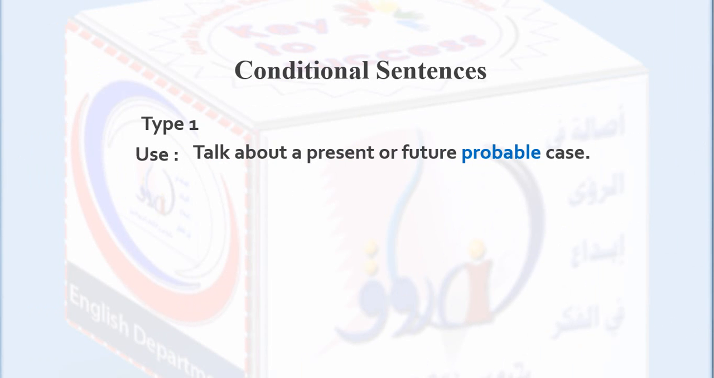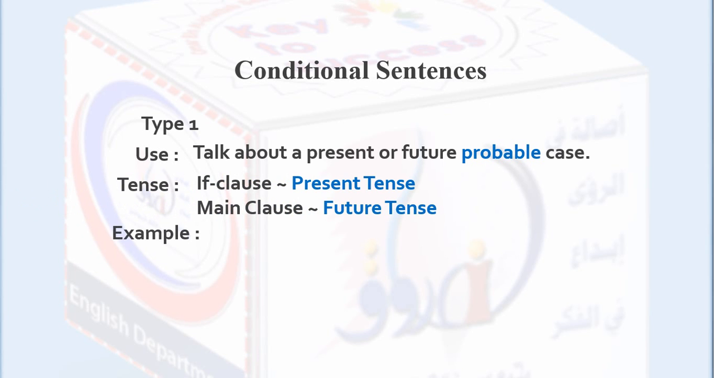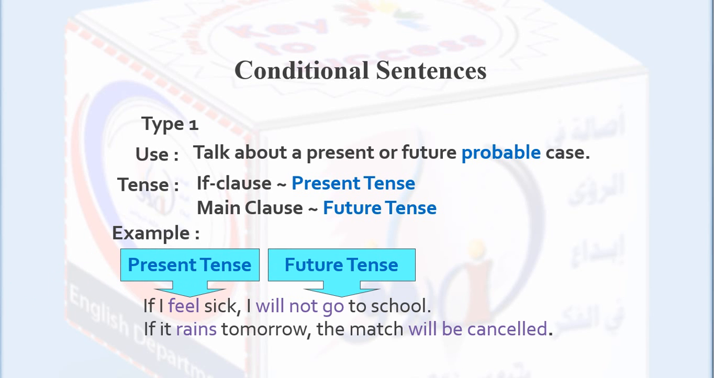Type 1 usage: talk about a present or future probable case. The tense: if clause, present tense, main clause, future tense. Examples: if I feel sick, I will not go to school. If it rains tomorrow, the match will be cancelled. We have feel, present tense, will not go, future tense.